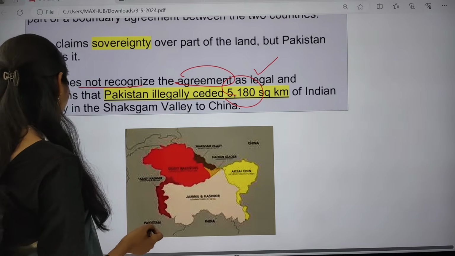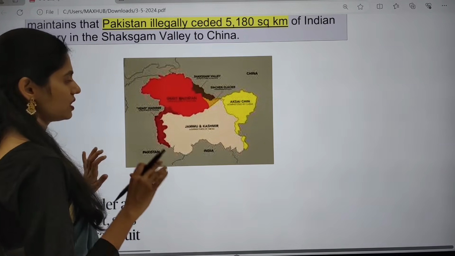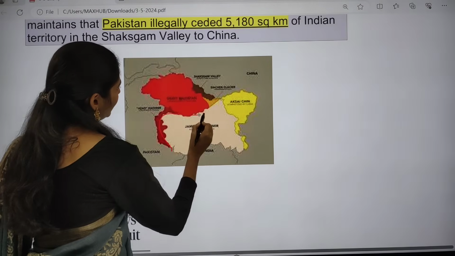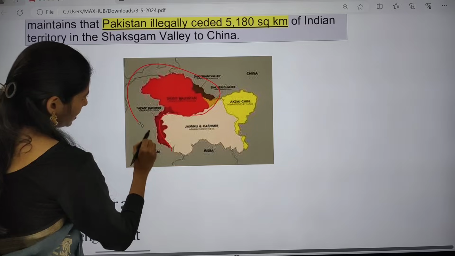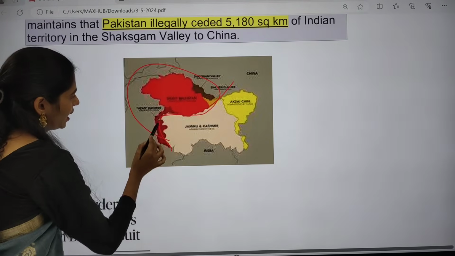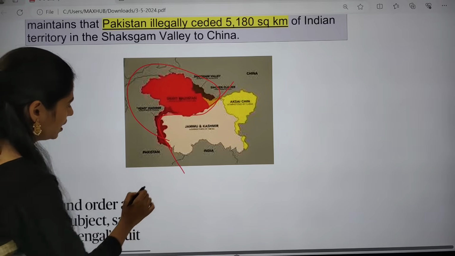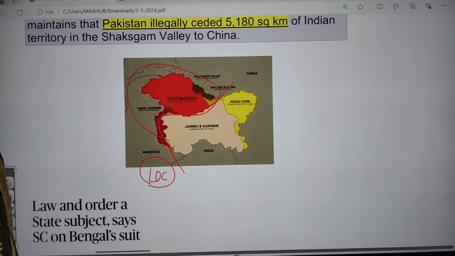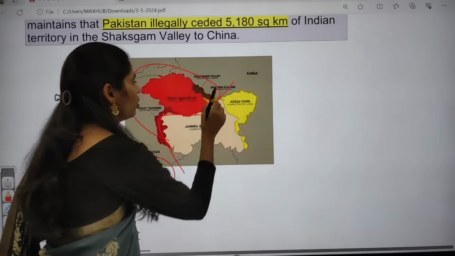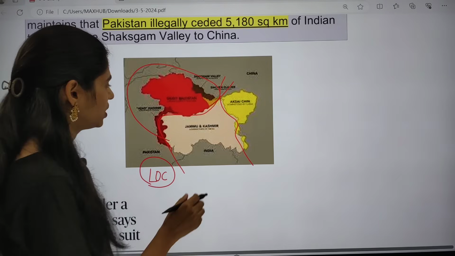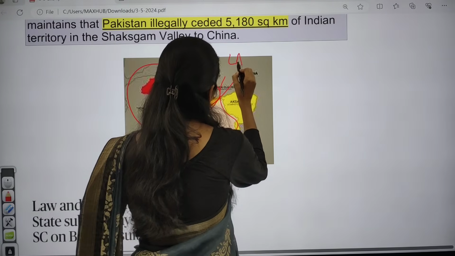So if you see the map, I want to show you the map so that you can understand clearly where it is located. This red color part, entirely this part, is Pak-occupied Kashmir, and this line between India and Pakistan is called the Line of Control, LOC. And this yellow color part is occupied Kashmir on the right side. This line is called the LAC.